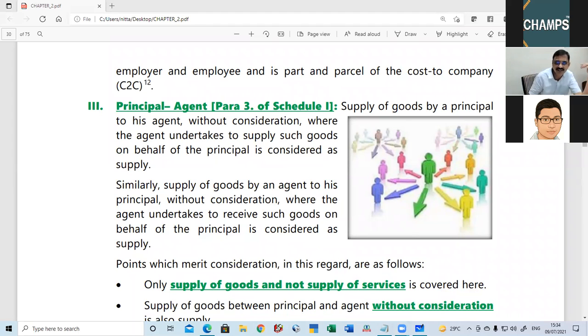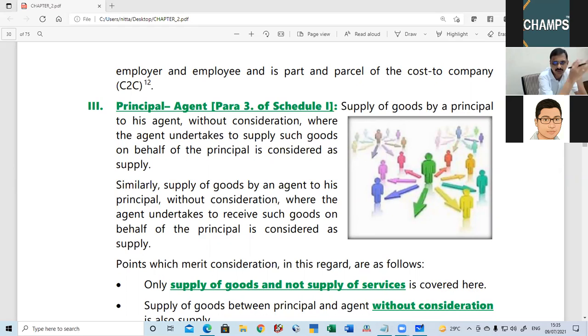And what was Schedule 1, subsection 2? We have dealt with where a transaction or activity is between related parties or distinct persons. However, it should be in the course or furtherance of business. Now we will come to para number 3, with relation to principal and agent. So we have to deal with para 3 of Schedule 1 relating to principal and agent.